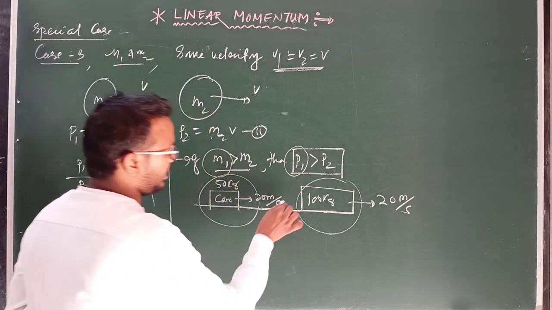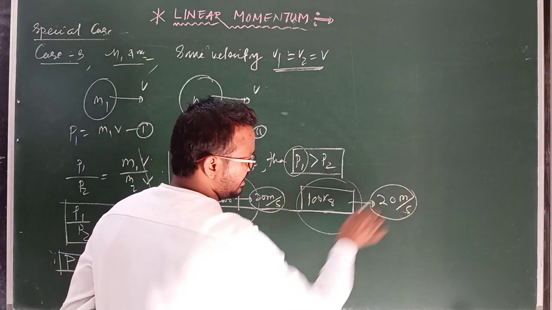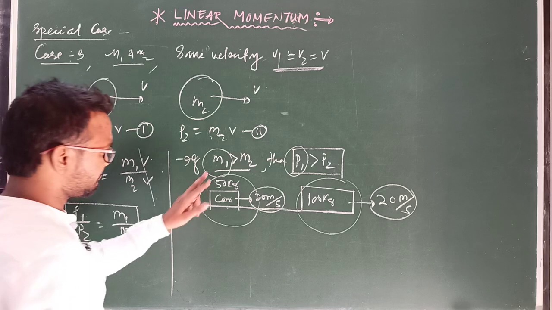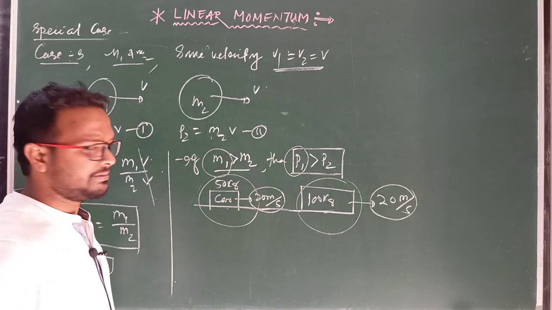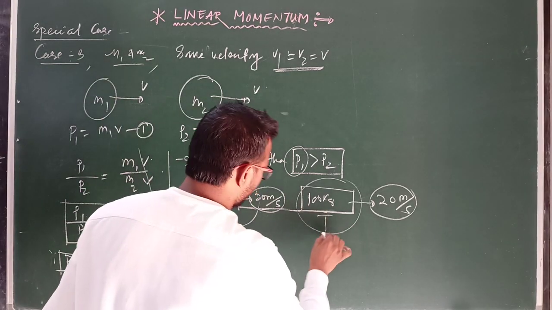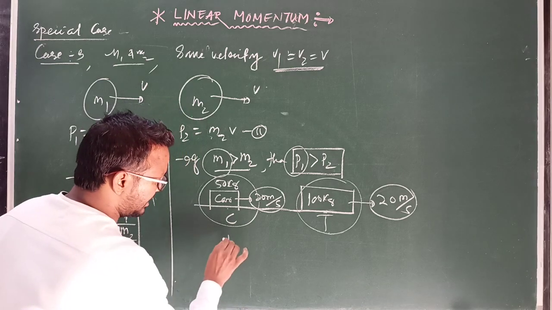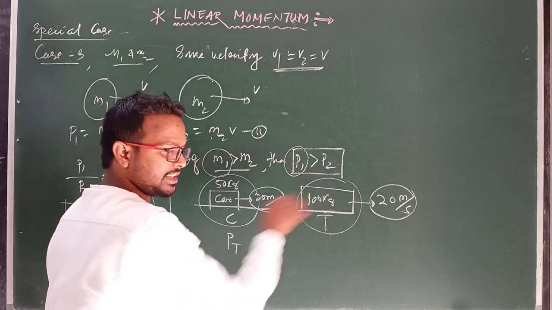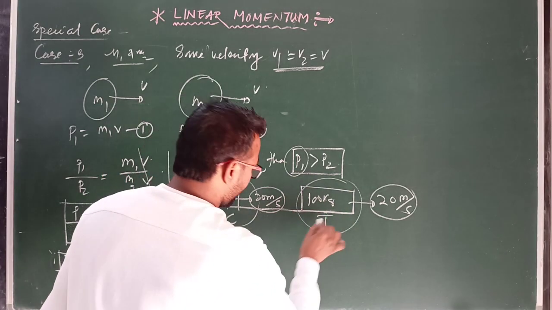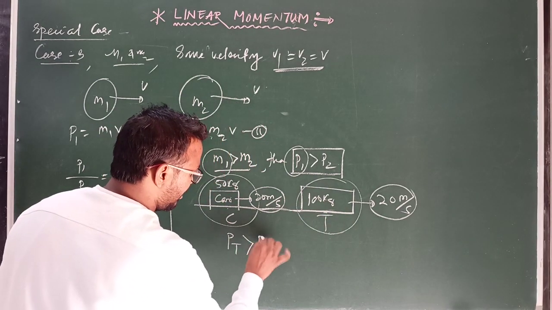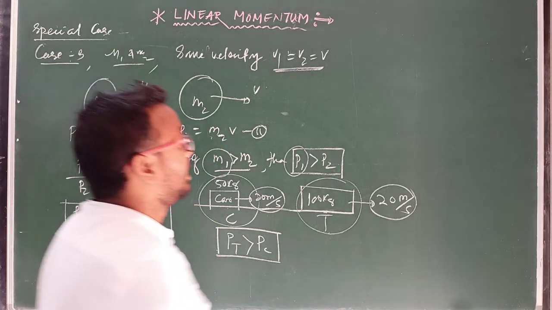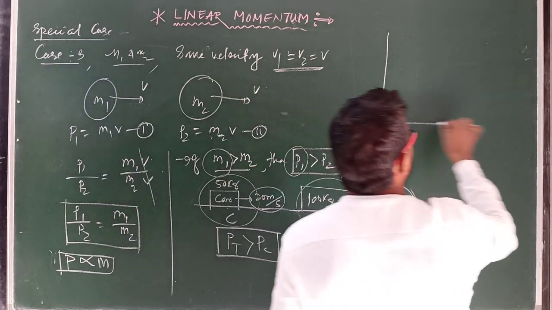In this case, when they are moving with a common velocity but different masses, then according to this definition, which one has more momentum? This is the truck and this is the car. If mass increases, then momentum also increases for constant velocity. So the momentum of the truck is greater than the momentum of the car. Clear?